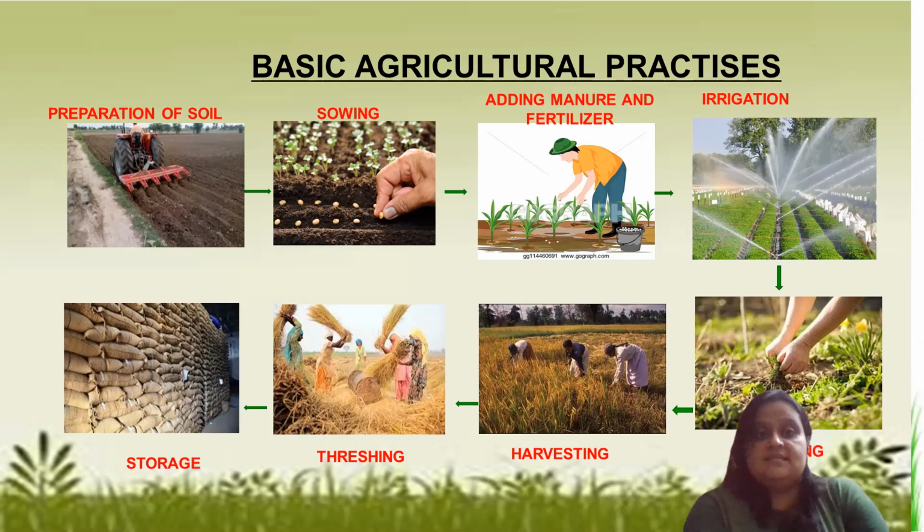The first, you can see on the screen, is preparation of soil. First of all, we prepare our soil so that the seeds can be sown properly in it. The next step, after preparing the soil, is to sow seeds inside the soil so that these can be changed into plants, and then they will convert into crop.